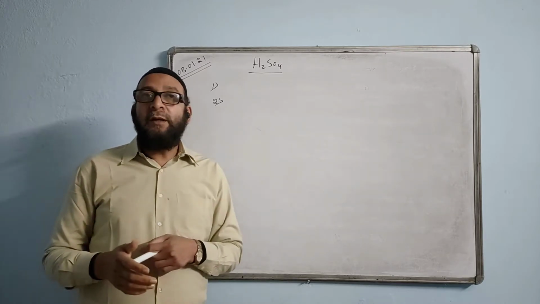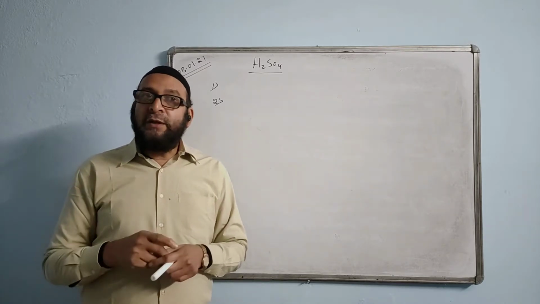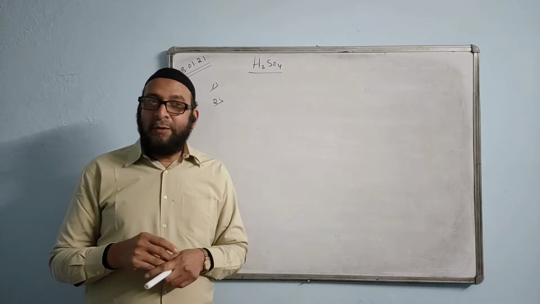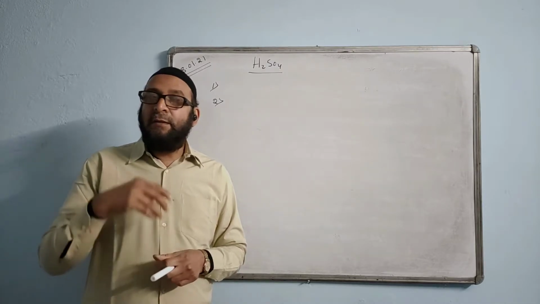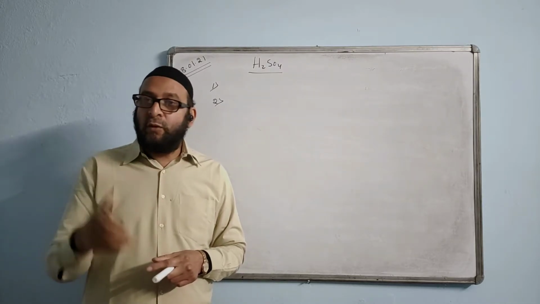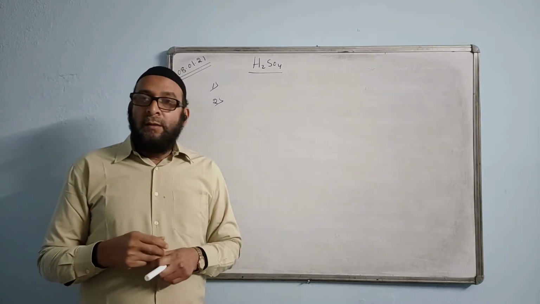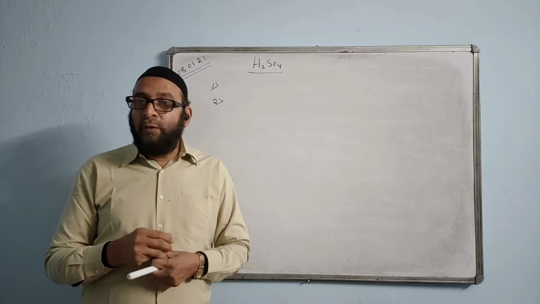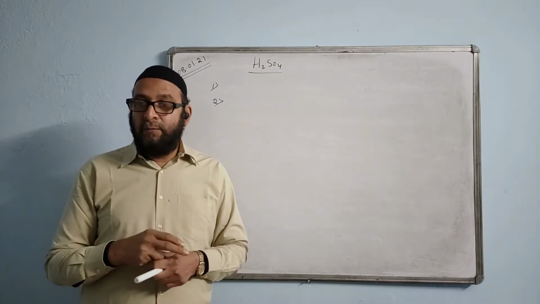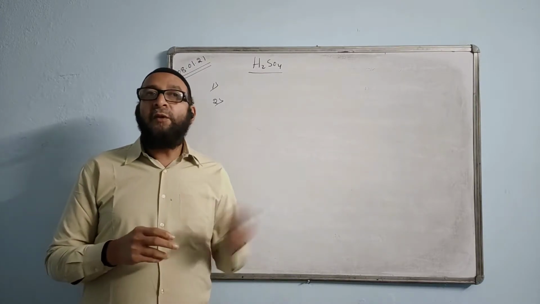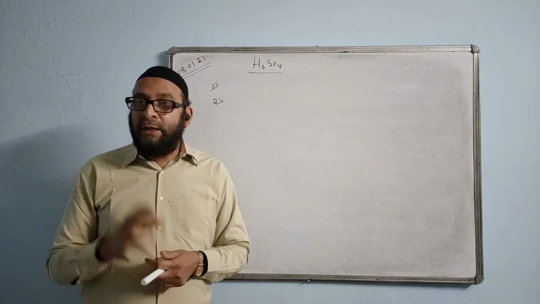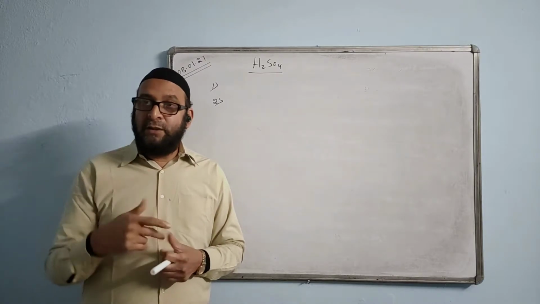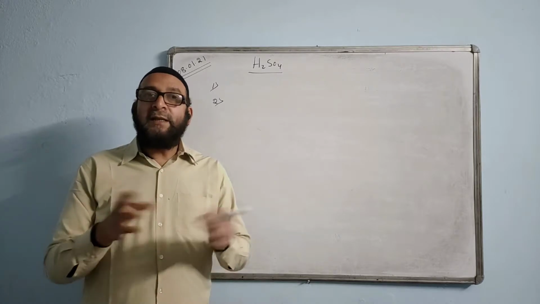Next point you have written already. H2SO4 is a dibasic acid. About the dibasic nature, I will be discussing mainly in the chapter acid, base and salt. So it is dibasic in nature, so it can form both acid and normal salts. And dilute sulfuric acid takes part in all general or typical reactions of dilute acids, without any exception.